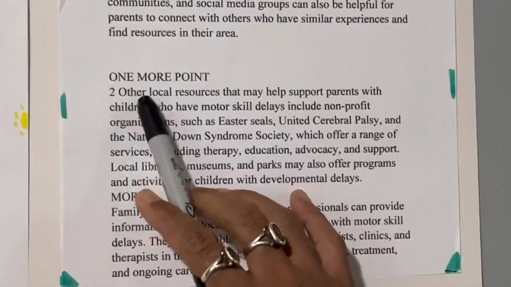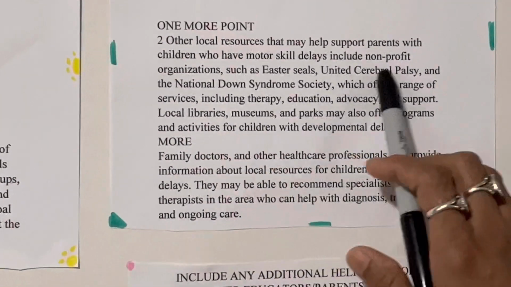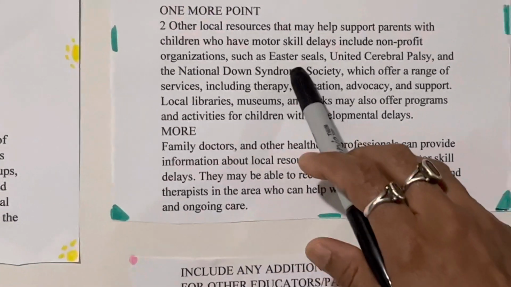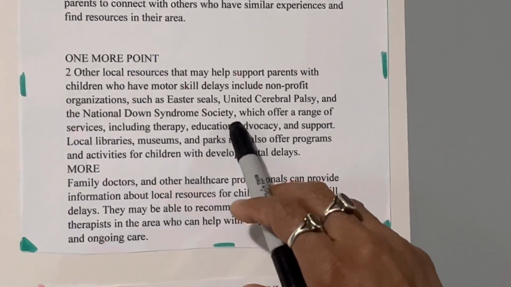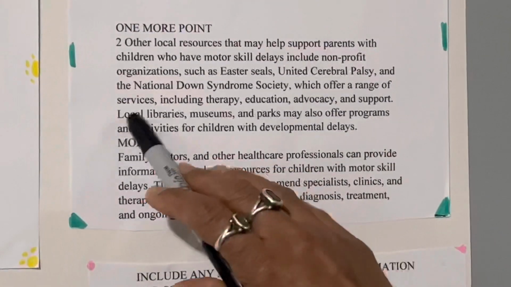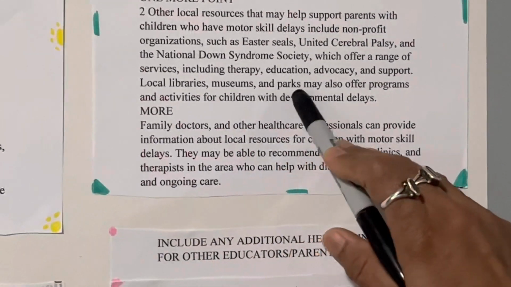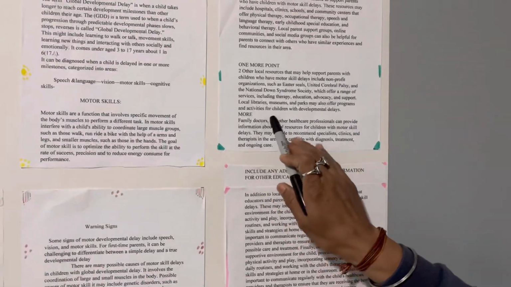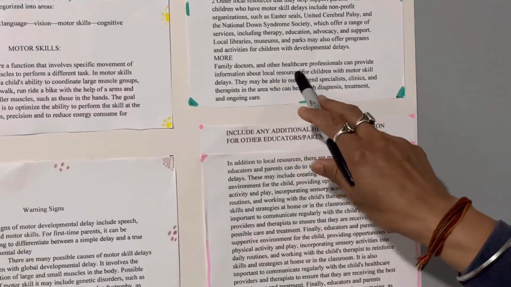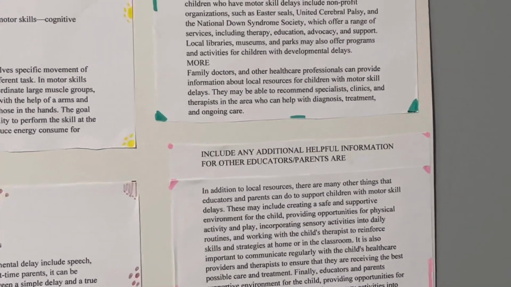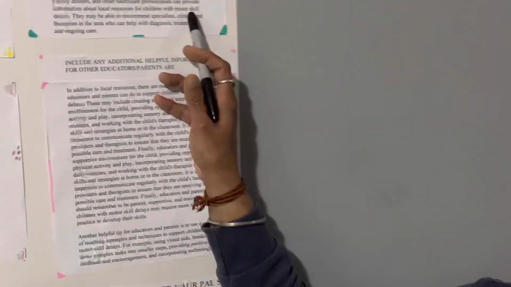The more important point is that you can support parents of a child with this condition through non-profit organizations such as Easter Seals, United Cerebral Palsy and the National Down Syndrome Society, which offer a range of services including therapy and education support. A local library, museum and parks also have programs and activities for the child's development. A family doctor can also help with motor skills for a child who does not have the ability.